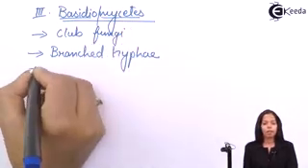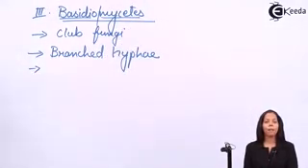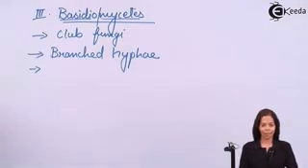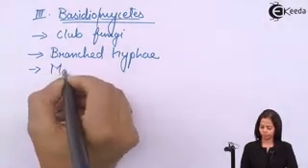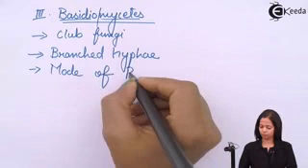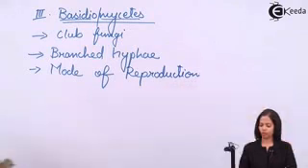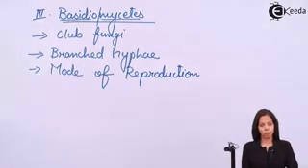Now we are going to study the mode of reproduction in Basidiomycetes. Speaking about mode of reproduction, they don't carry out asexual reproduction. They carry out only sexual reproduction, but they don't have sexual organ.